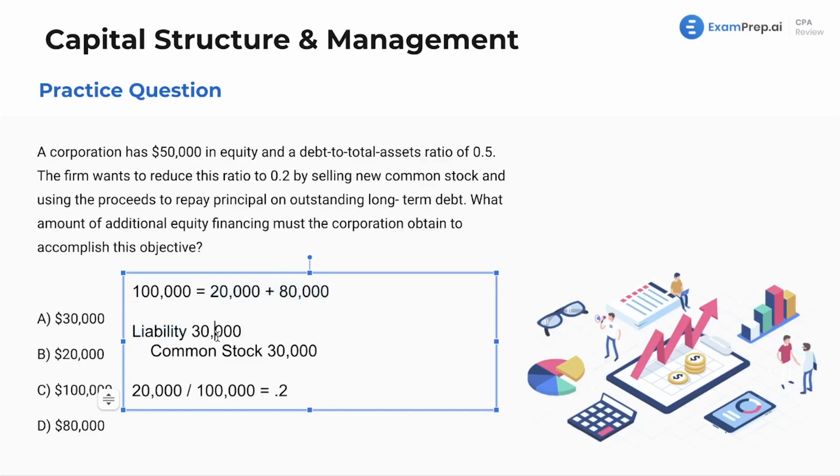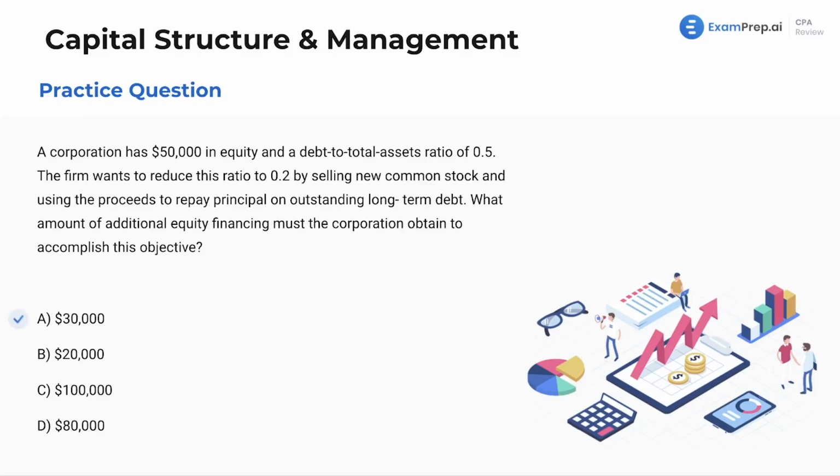Use all your formulas to triple, quadruple check your math. Make sure you got it right. Final answer here is $30,000. That one was a doozy. Super good question, though. I think this is very important to practice all of your good old formulas and see how even formulas you might not expect to come in will come into play in these questions.